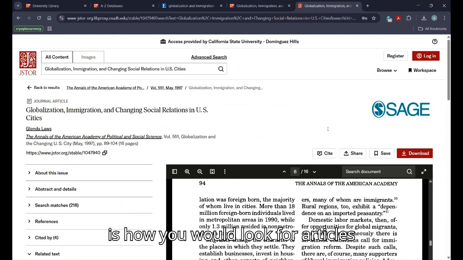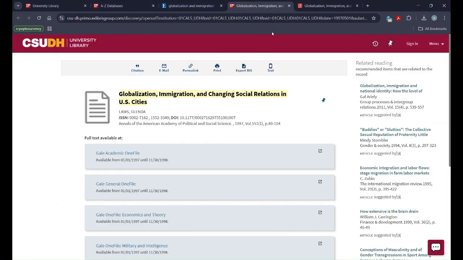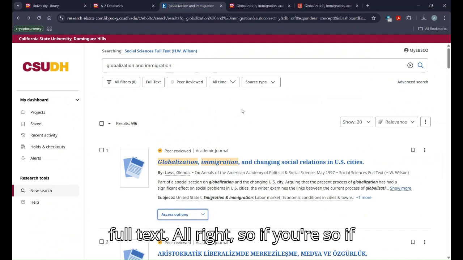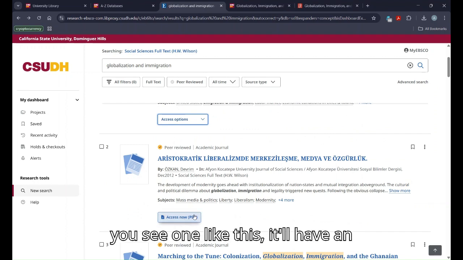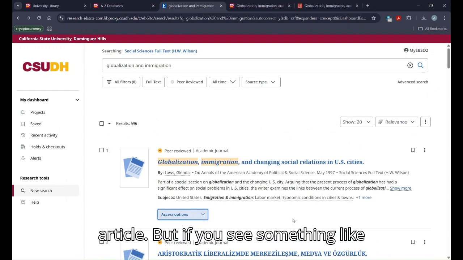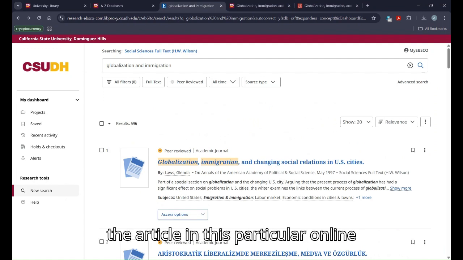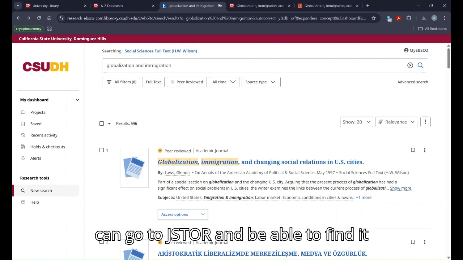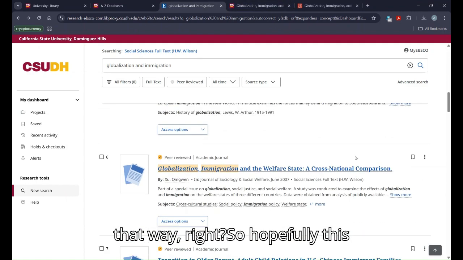So then this is how you would look for articles going back to here, the social sciences full text. All right. So if you see one like this, it'll have an article. But if you see something like this, more than likely it won't provide you access to the article in this particular online database. But like I just showed you, you can go to JSTOR and be able to find it that way. All right. So hopefully this makes sense.